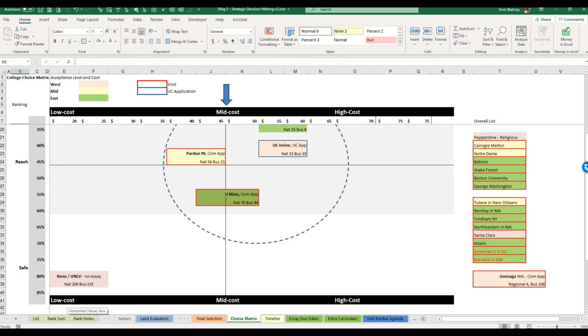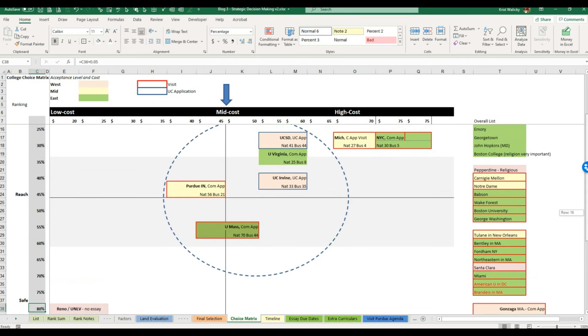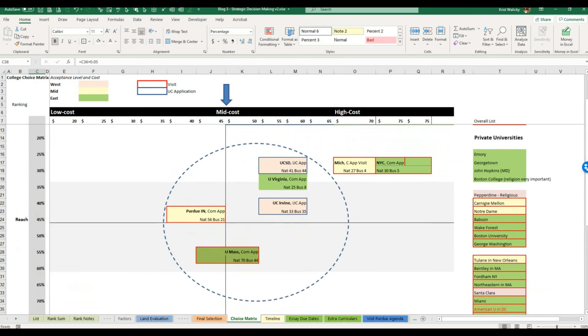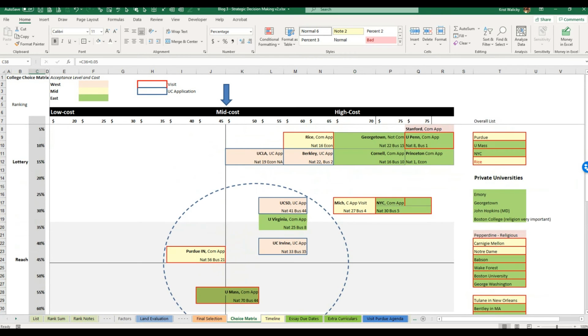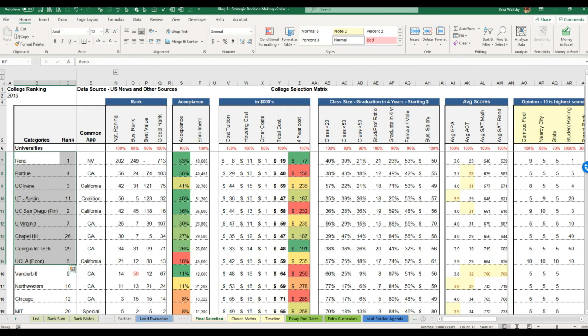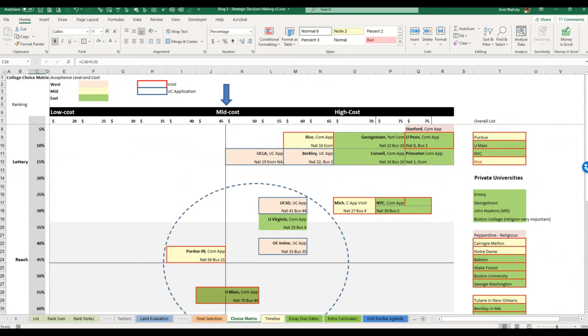And the acceptance rate is very, very high. So this was number one on our list in terms of application, but otherwise we kind of focused on the middle ground, and we certainly applied to some what we considered lottery schools in terms of acceptance. So without this major list, we could have never refined it down to our choice matrix.